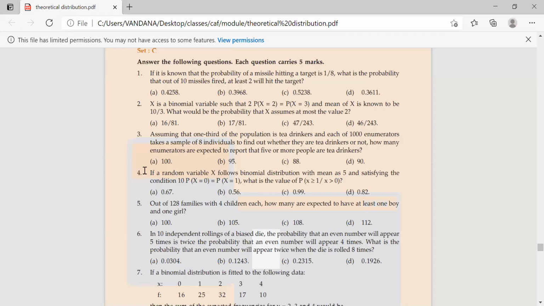Out of 128 families with 4 children each, how many are expected to have at least one boy and one girl? Now, the probability of having a boy is 1 by 2 and having a girl is 1 by 2.